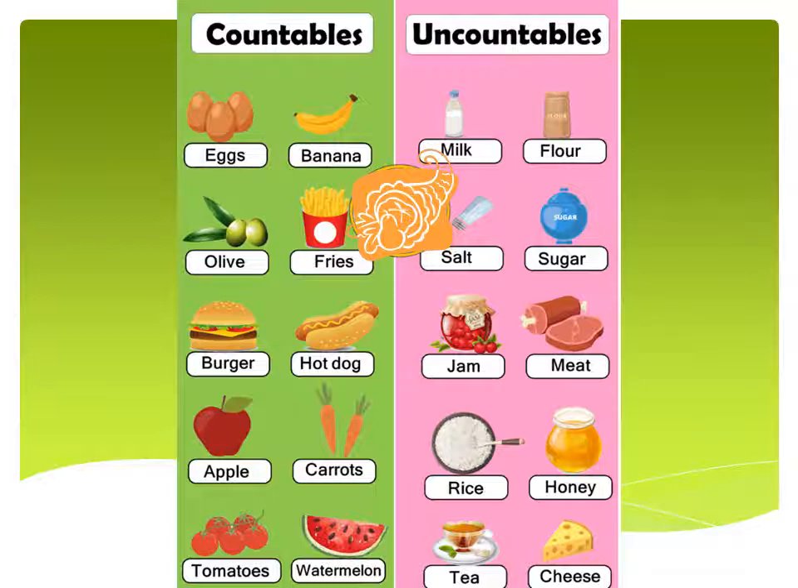Rice and honey, now rice is so small a grain, we cannot count. Honey again is a type of liquid, a thick liquid, we cannot count. Tea and cheese, tea is a kind of liquid and cheese comes in shape, you cannot count tea as well as cheese, so they will all come in the uncountable category. So I hope you can now make the difference between countables and uncountables.